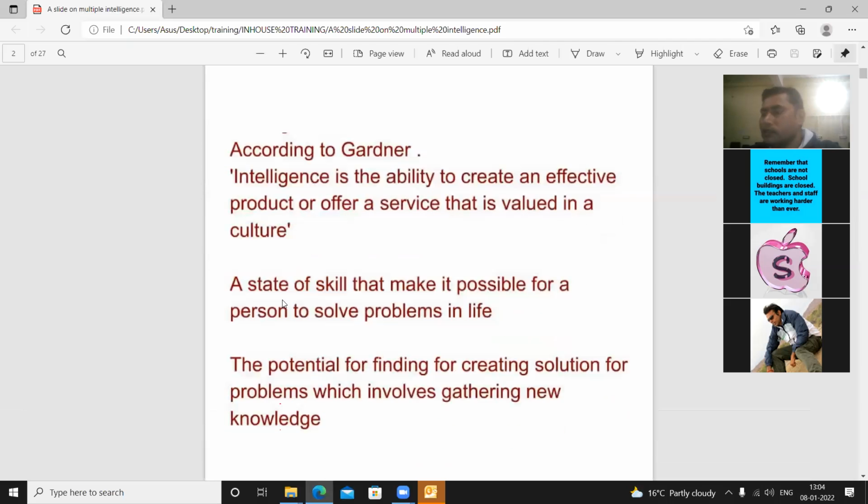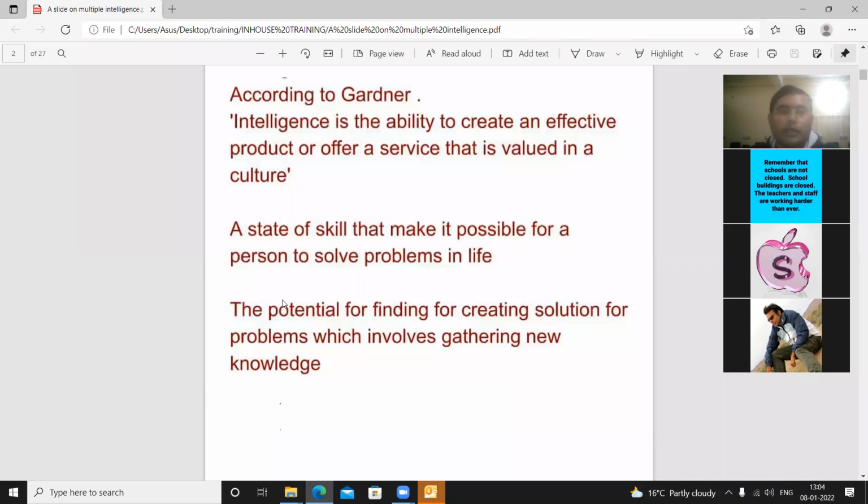According to Howard Gardner, there are 8 types of intelligence. Let us start this. What is intelligence? Intelligence is the ability to create an effective product or offer a service that is valued in a culture. It means intelligence is the innate ability, where learners acquire something from heredity and something from environment. So both are the dominant factors which give them intelligence.